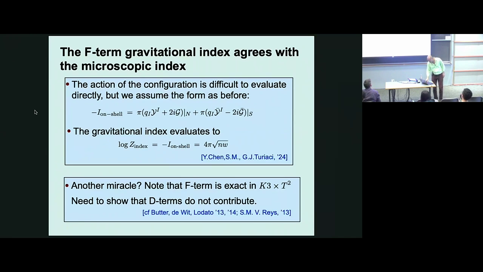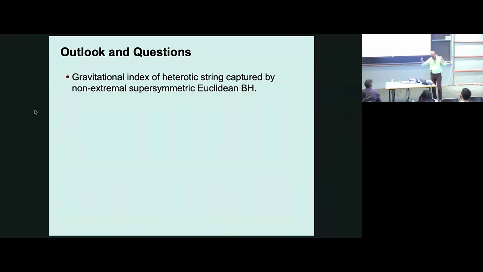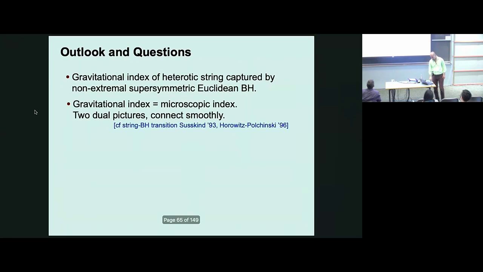Okay, so I'm at the last slide. One minute, perfect. So let me summarize. We defined what a gravitational index is, and showed that for this two-charge heterotic string, the gravitational index is captured by a certain non-extremal supersymmetric Euclidean black hole, a complex black hole.